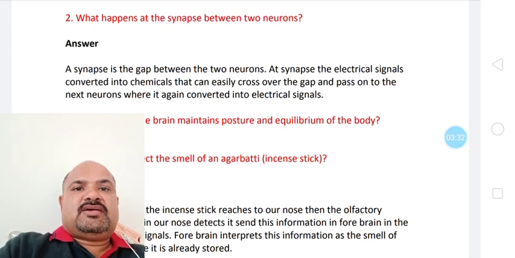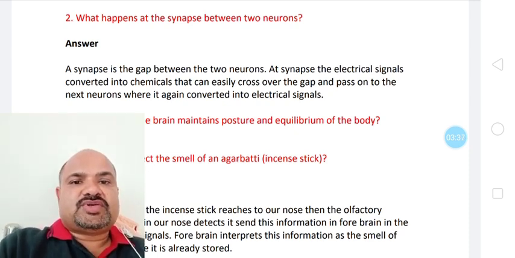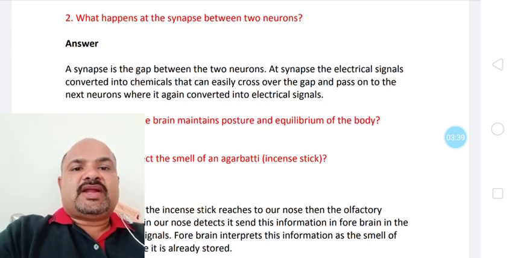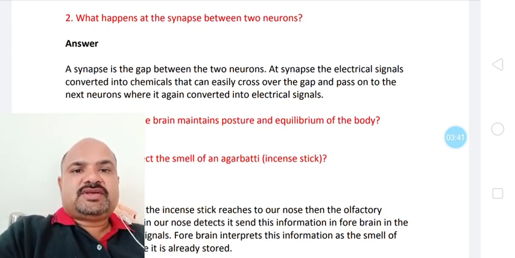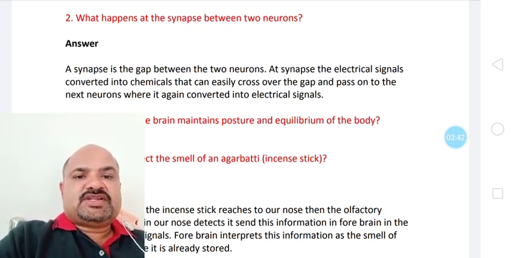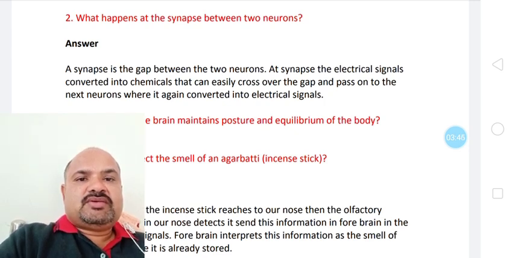While talking about how neurons work, how processing of information works, I told you that during the processing, chemical impulses are received by dendrites. These chemical impulses get converted to electrical impulses while going to the cell body of the neuron, that is, towards the nucleus.